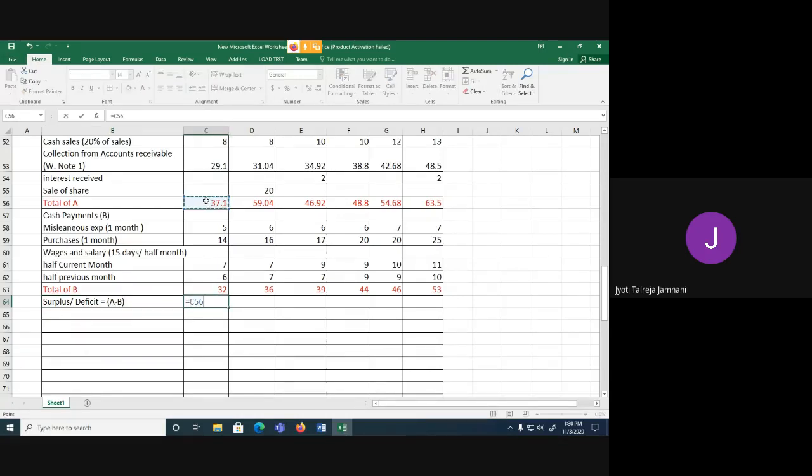So receipt 37.1 minus payment 32, you get a surplus of 5.1. Again receipt 59.04 minus payment of 36, you get a surplus of 23.04. 46.92 is the receipt minus 39 is the payment, you get a surplus of 7.92. 48.8 is receipt, 44 is payment, a surplus of 4.8, 54.68 receipt minus 46 payment, surplus of 8.68.